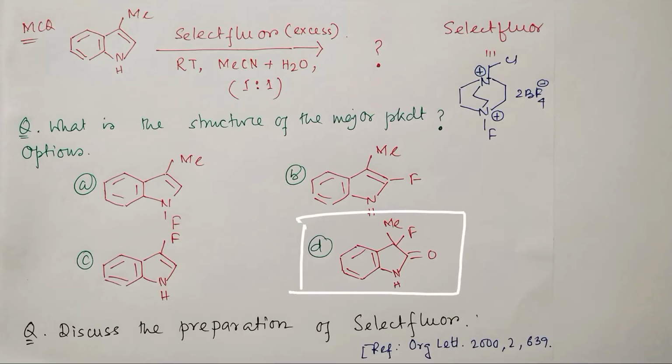Okay. So now if such a kind of question comes in your exam, how can you solve it within 30 seconds? First of all, when the structure of Selectfluor is given here, you need to understand that this fluorine-nitrogen N-F bond is not stable and it is attached to a cationic nitrogen. So the nucleophilic attack will happen at this point. That is point number one. Second, where will the reaction occur? The reaction will occur here, meaning this is the C3 position.